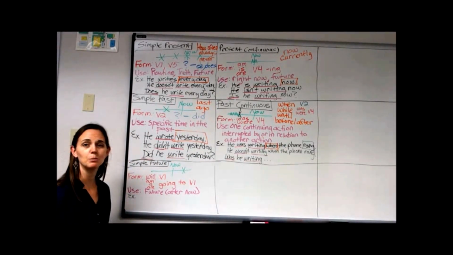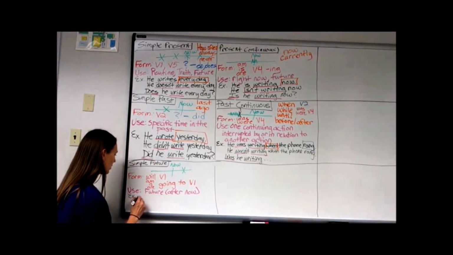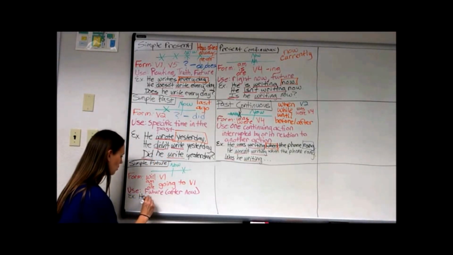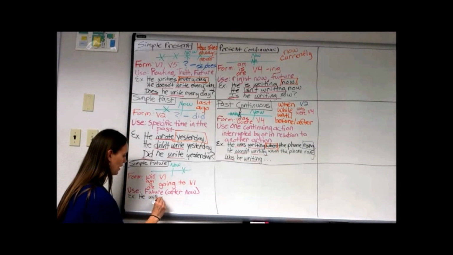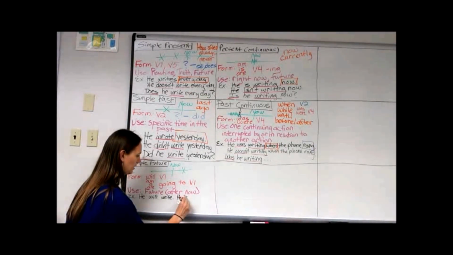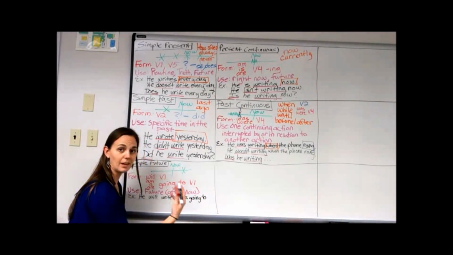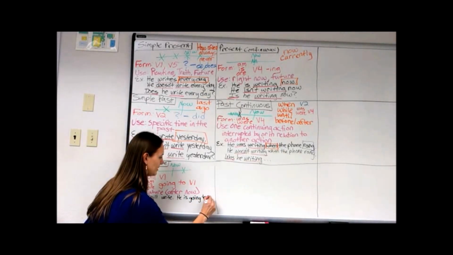We want to get some examples with both, and we'll stick with our verb write. So, he will write, or he is going to, and that base form of the verb, write.